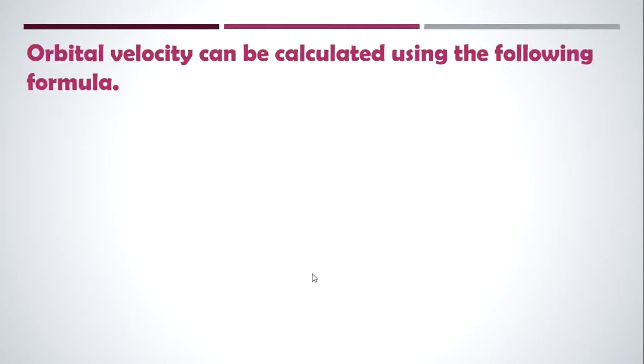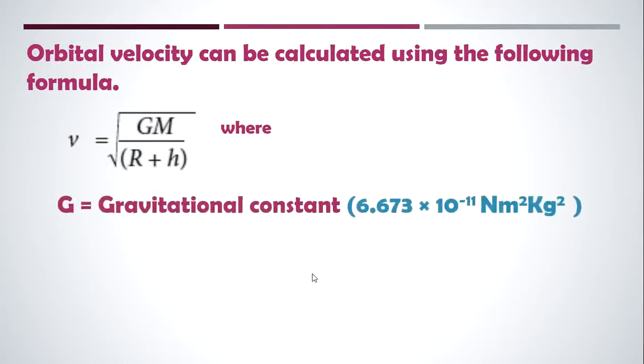Orbital velocity can be calculated using the following formula. V is equal to square root of GM by (R plus h), where G is equal to, what is G? Gravitational constant. The value for the gravitational constant is 6.673 into 10 power minus 11 Newton meter squared kg minus 2. So, what is the value for the gravitational constant? 6.673 into 10 power minus 11.